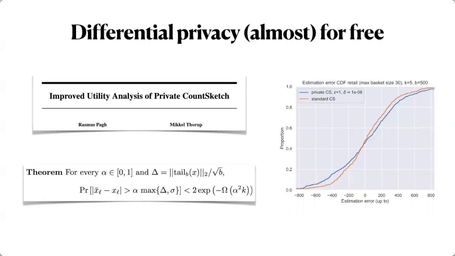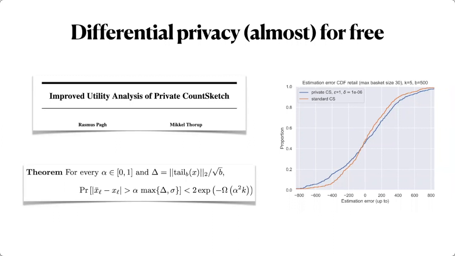So what I showed together with Mikkel last year is that actually you can get differential privacy almost for free. Okay, so even though you add noise, the way CountSketch is so robust in its estimation gives you, at least up to a certain point, almost the same output as if you hadn't added any noise.